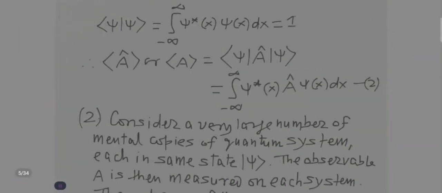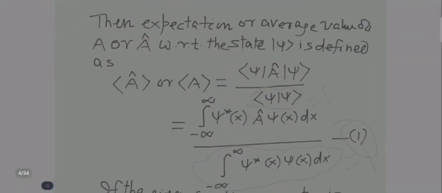See, I have written here also. The expression on the previous slide becomes divided by 1. So the denominator will vanish, and only the numerator will remain.